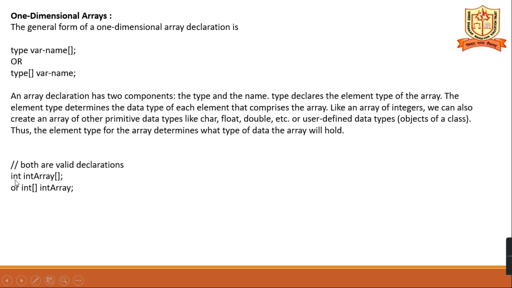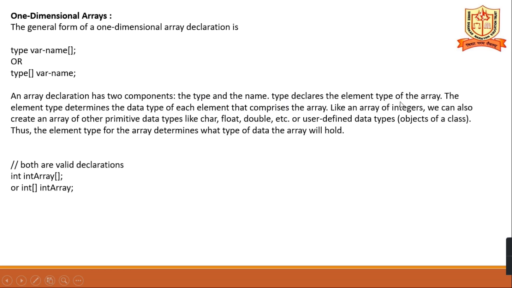So here the example is there. This is int, and the variable name is intArray, followed by square brackets, open and close. This is a correct, valid declaration, and the second is also a valid declaration. After the data type, give the square brackets and the variable name. An array declaration has two components, the type and the name.